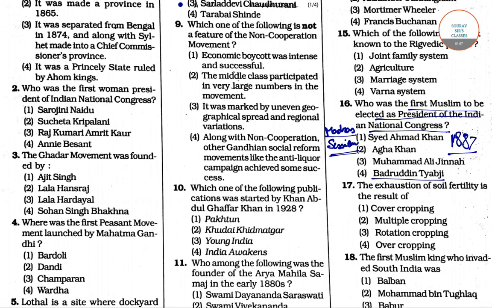Coming to the next question, question number 17. The exhaustion of soil fertility is the result of: option 1, cover cropping; option 2, multiple cropping; option 3, rotation cropping; option 4, overcropping. So overcropping is our answer for question number 17. Overcropping is the reason behind the exhaustion of soil fertility. Decline of soil fertility often results from overcropping. Hence option 4 is correct.